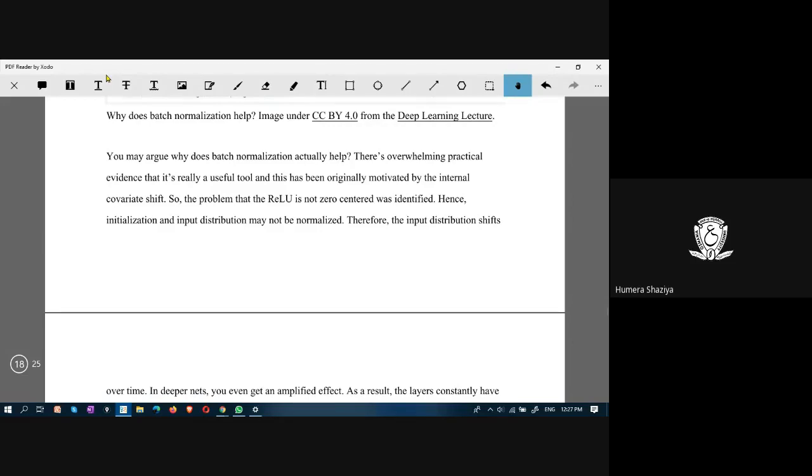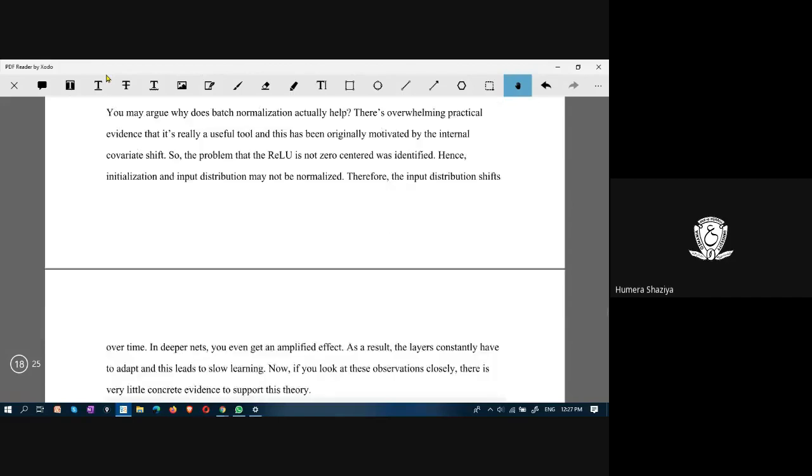Apparently, batch normalization overcomes those problems, and it is practically shown in several research papers that batch normalization indeed overcomes that internal covariate shift problem, and also makes the model learn quickly.